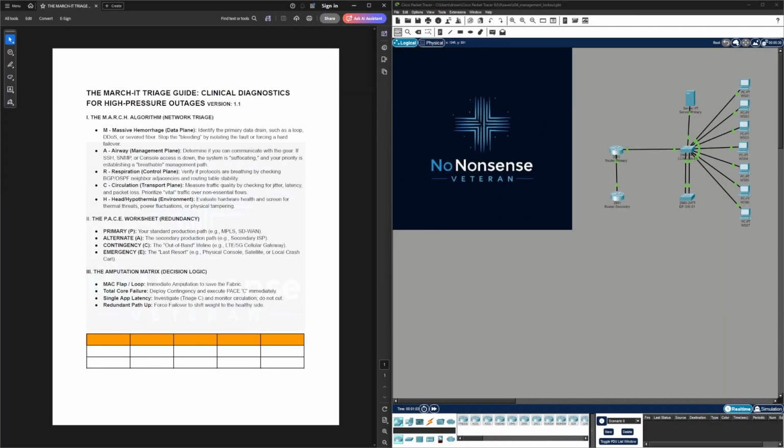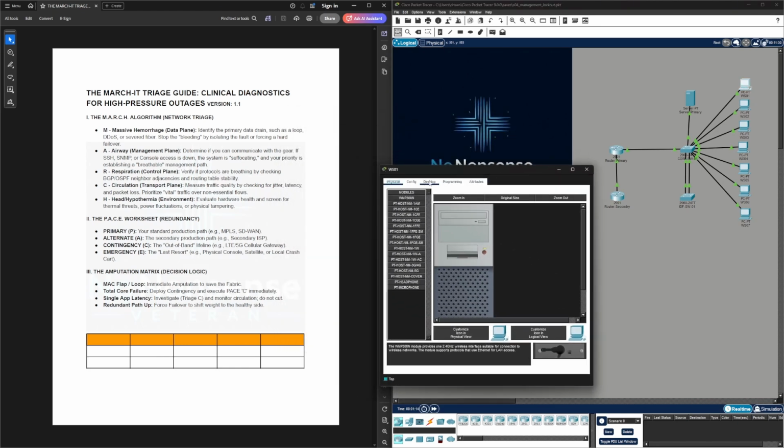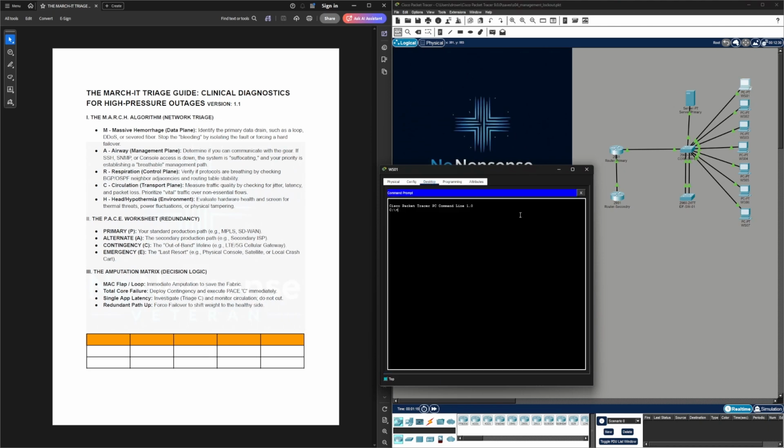Welcome to Terminal Triage. Today, we are dealing with a head injury in the M.A.R.C.H protocol, a management plane failure. The switch might be passing data, but it is completely unresponsive to our commands. We are locked out.